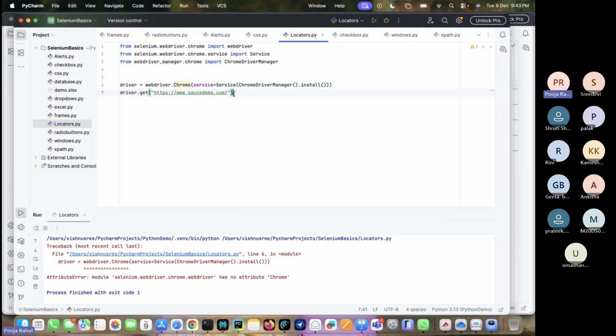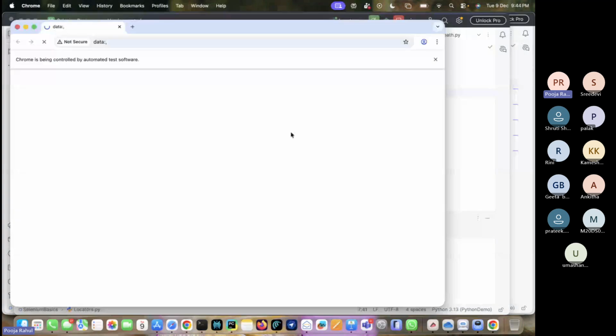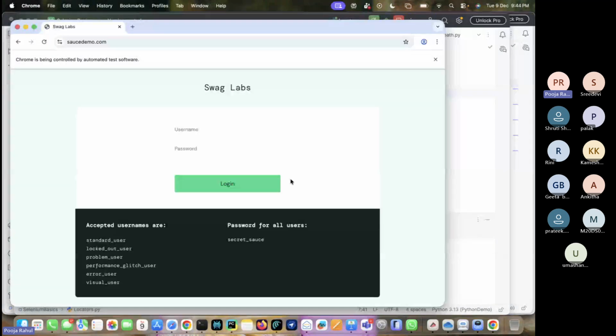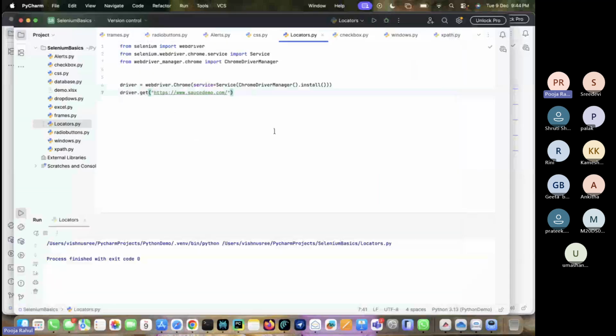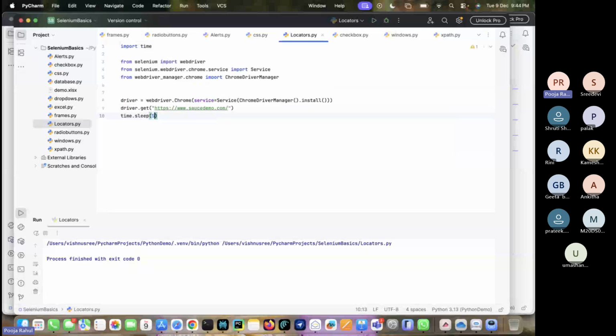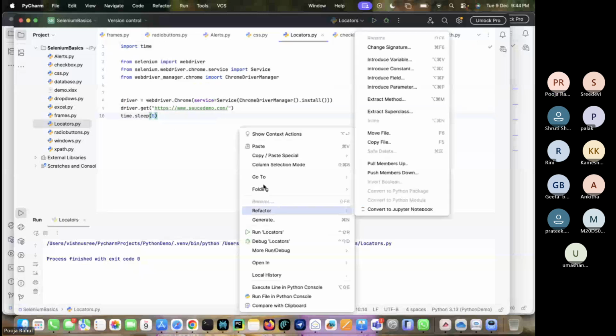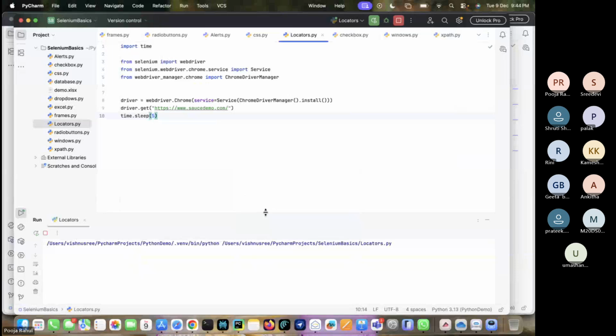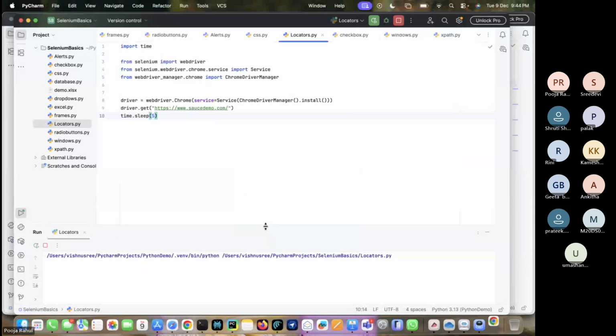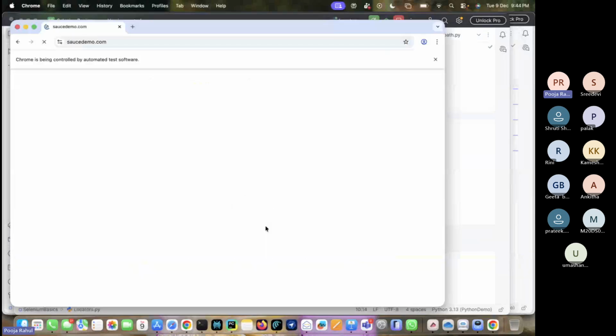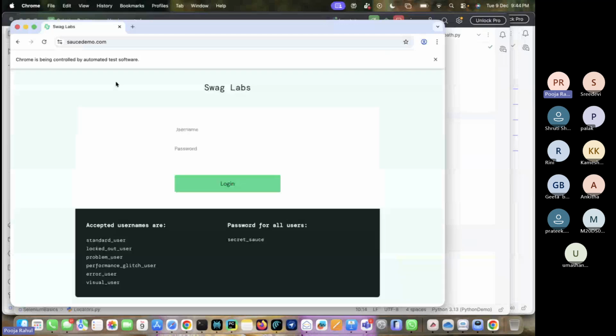See guys, it is opening the browser now. It is talking with the browser and it launched the application, right? I am just keeping some sleep time here, 5 seconds, so that we can see whether it is launched or not. I am running again. Okay, see, it has launched the URL in the Chrome browser simply using the two steps.